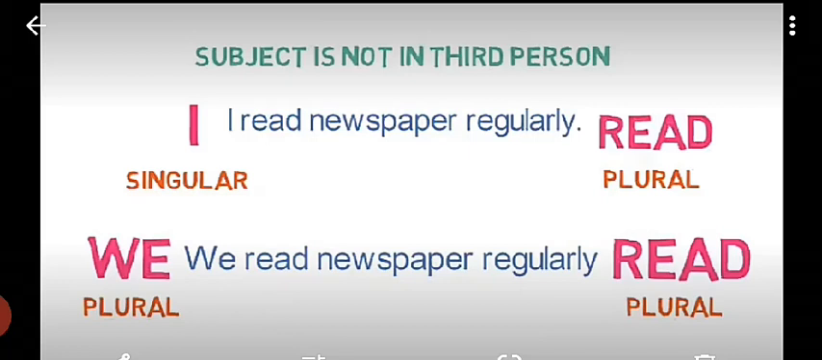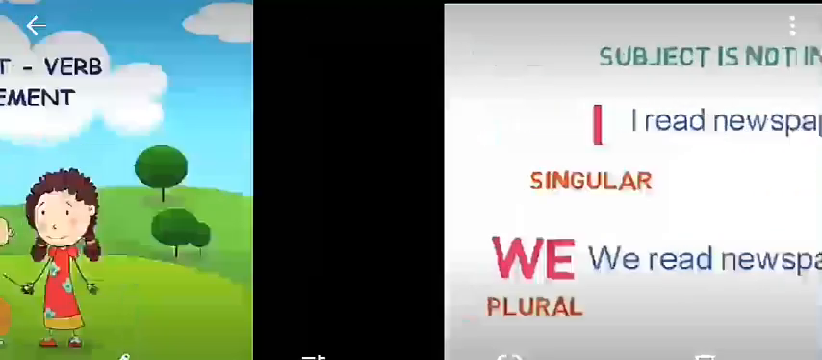With I and we, meaning first person, the verb goes in plural form. I read newspaper regularly. I eat bananas. I go to temple. We read newspaper regularly. We eat bananas. We go to temple. Keep in mind, I and we, first person, always come with the plural form of the verb in subject verb agreement.